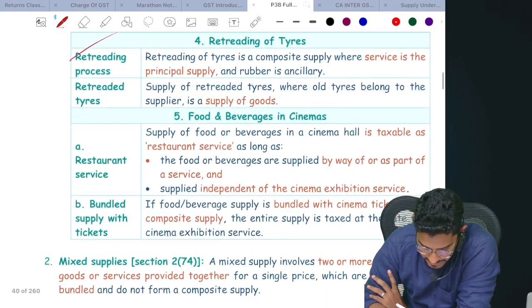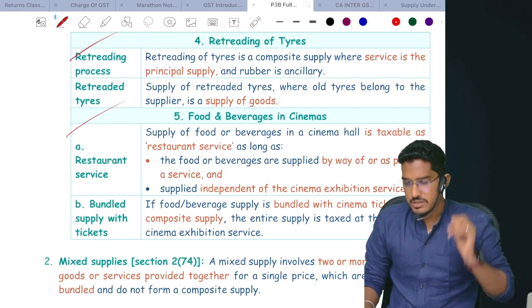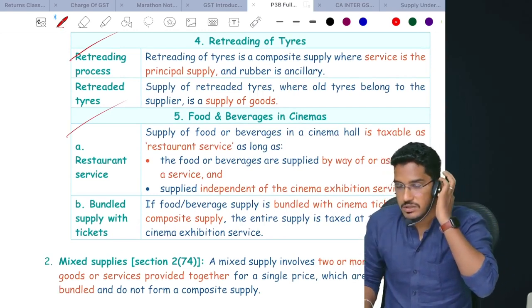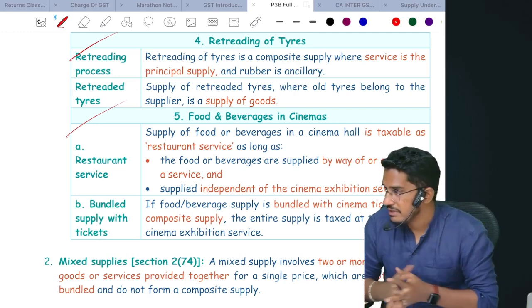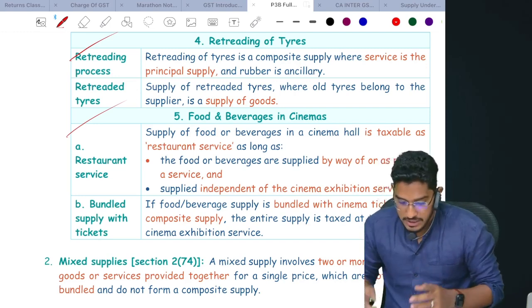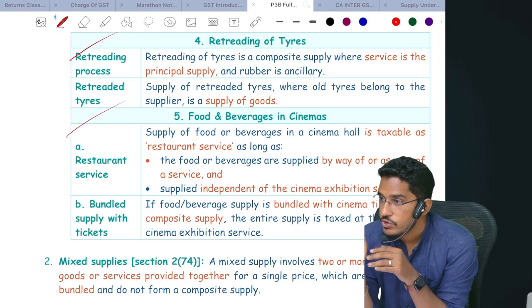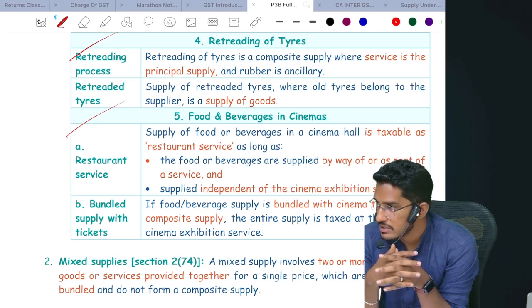Pre-trading I have already explained. Food and beverages in cinema halls, this is also very simple. When we go to the movie, we generally have the canteen there. Here two things are said. You are booking a combo ticket. Generally in multiplex theaters we get a combo ticket, no?